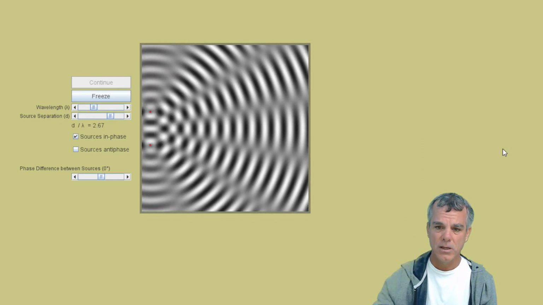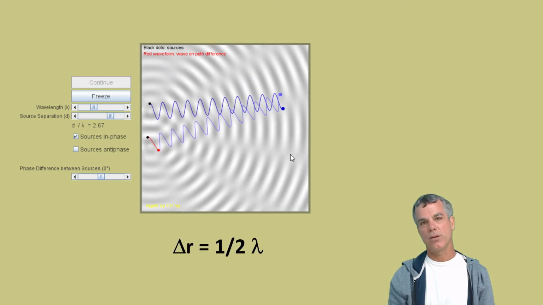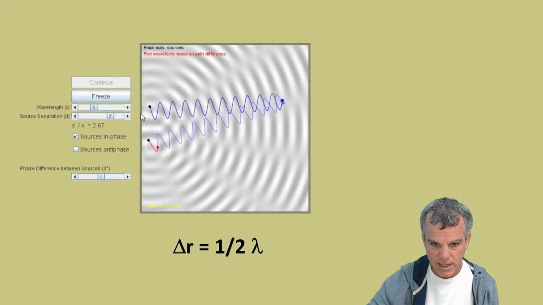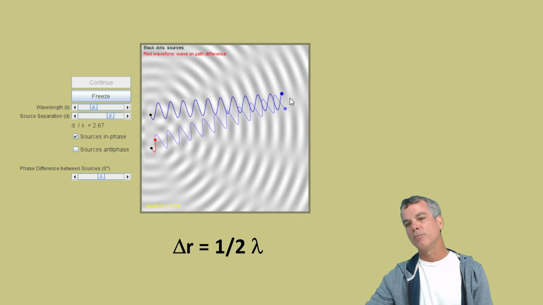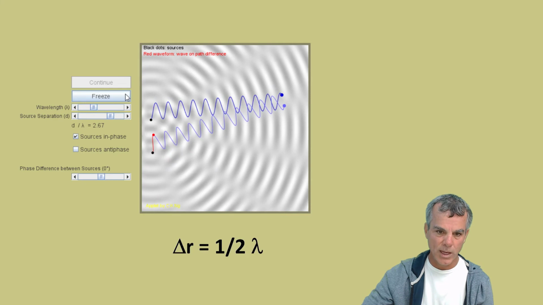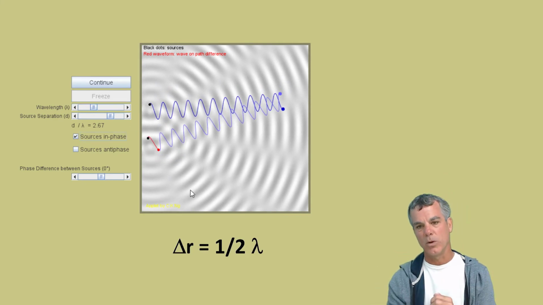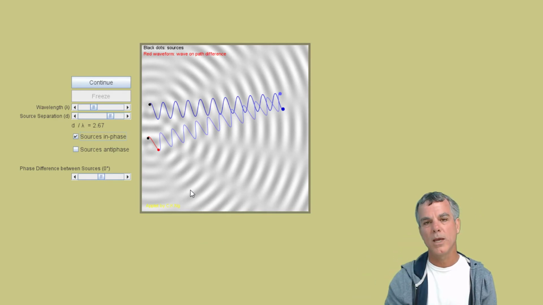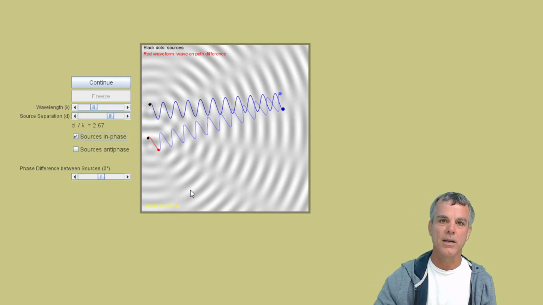When is that going to happen? Well, if one of the waves travels a half a wavelength farther than the other, so the path length difference is a half a wavelength, here you can see that the waves start off exactly in phase, but they are arriving at this point P exactly out of phase because the bottom wave is traveling a half a wavelength farther than the top wave. Again, this is going to happen anytime one wave travels an odd integer number of half wavelengths farther than the other wave.